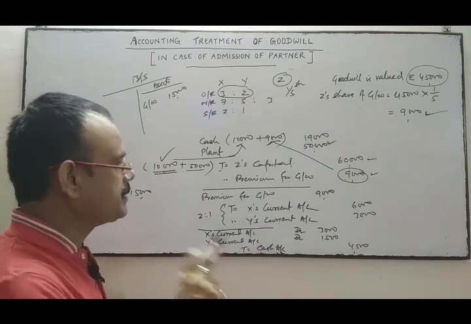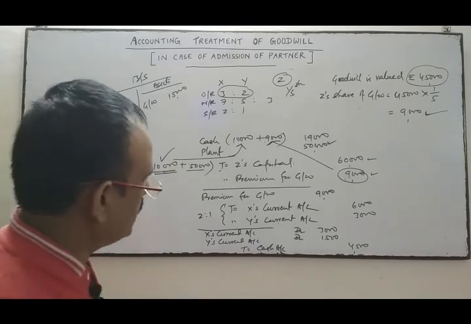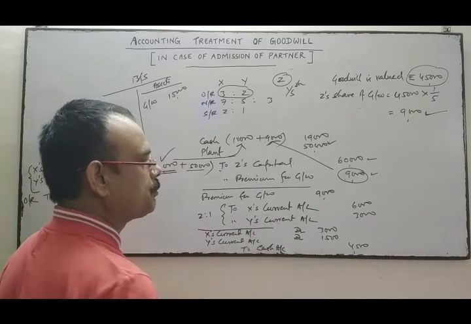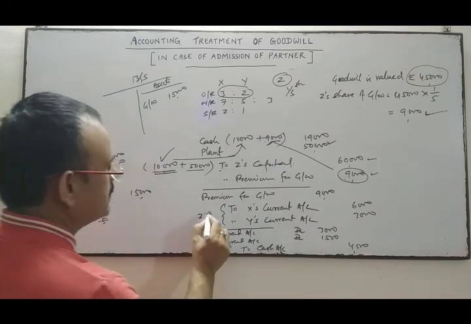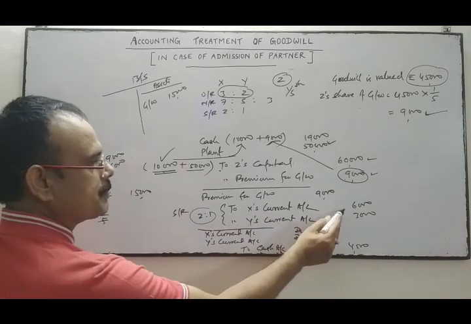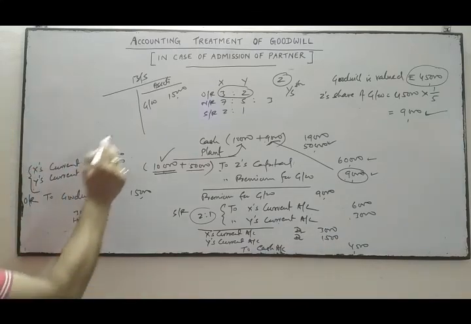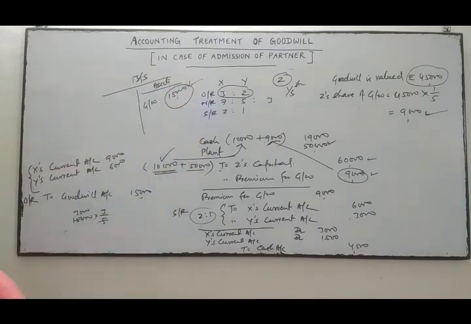Now this amount will be transferred to the old partners' capital or current account. When the capital is fixed, we transfer to the current account, and if the capital is fluctuating, then it will be transferred to the capital account. So here the capital is fixed, so it is transferred to the partners' current accounts in their sacrificing ratio. And thereafter half of the amount, 6,000 and 3,000, is withdrawn by them. And the goodwill which is appearing in the balance sheet, the book value of the goodwill, will be written off by us. So goodwill will be credited and the old partners' current accounts will be debited in their old ratio, that is 3:2.